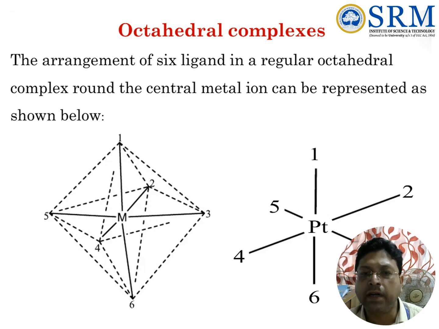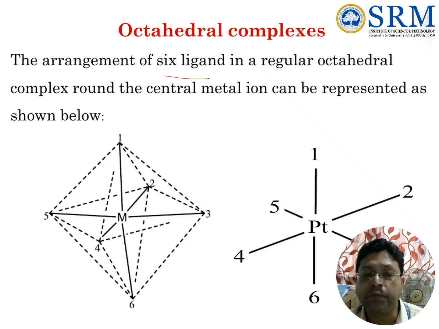In an octahedral complex, the arrangement of 6 ligands in a regular octahedral complex around the central metal ion can be represented as shown below. So this is the octahedral complex where the central metal atom or ion is there, and surrounding this, 6 ligands are there. We can number them 1, 2, 3, 4, 5, and this is 6.